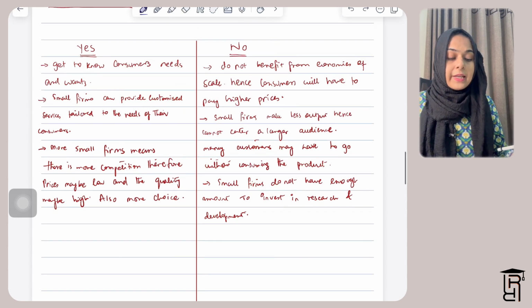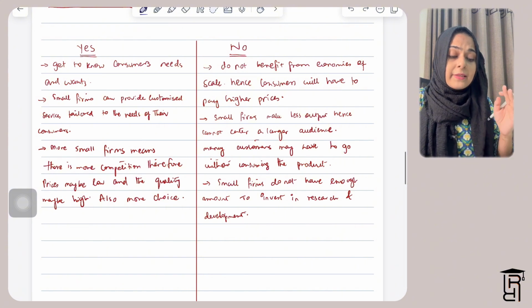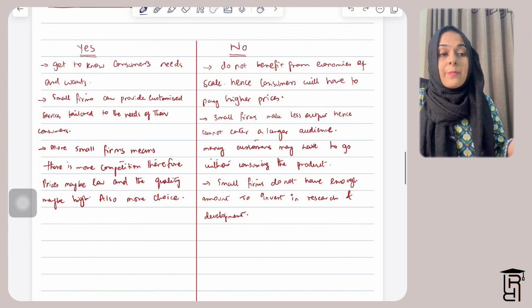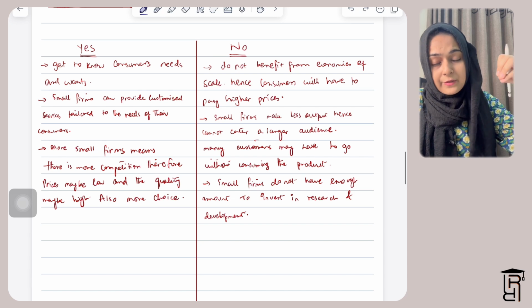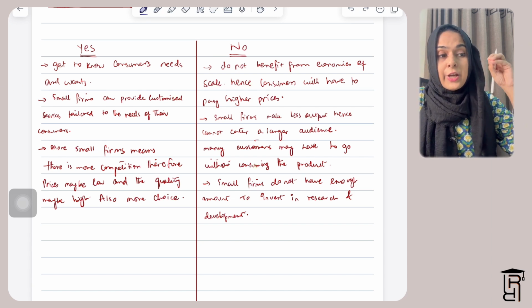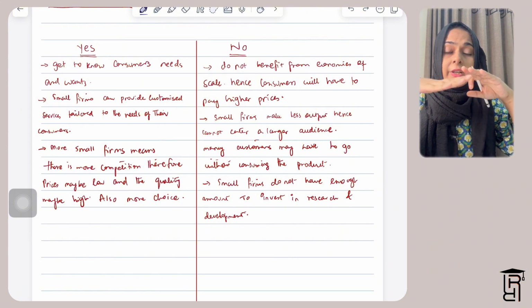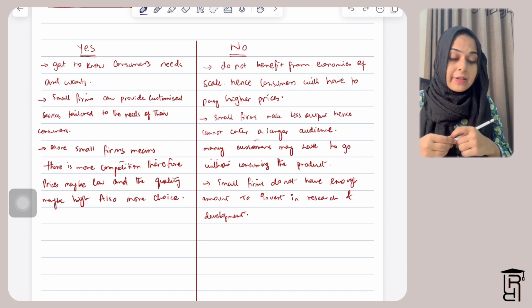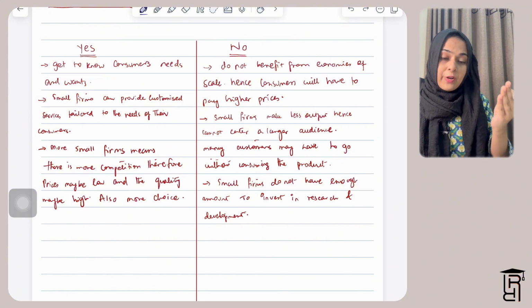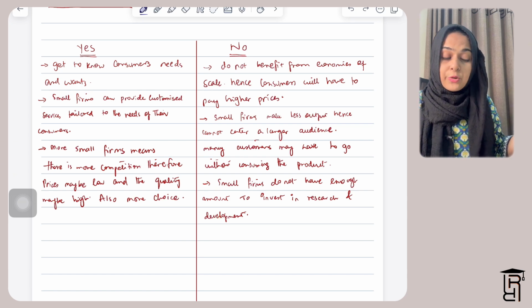On the other hand, you will say that because Nicaraguan firms are not benefiting from economies of scale, hence their consumers will have to pay higher prices. Because large firms benefit from economies of scale, that is, the cost advantages in terms of average cost. So when firms become large, their total cost is divided over a larger number of output, which means that their average cost falls. Because their average cost falls, they benefit from economies of scale, and because their cost is so low, they can also pass down lower prices to consumers.